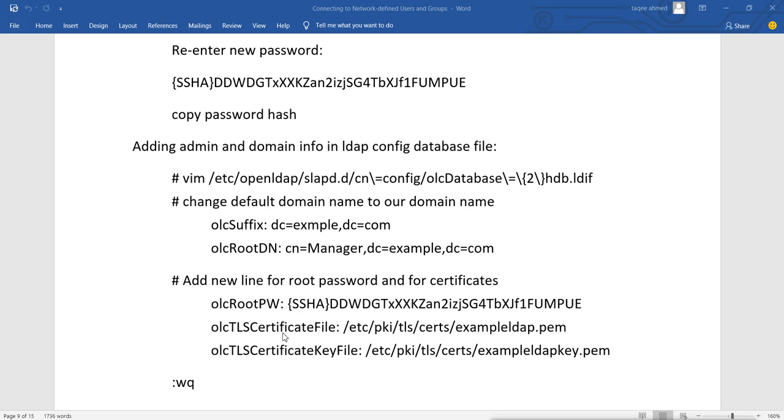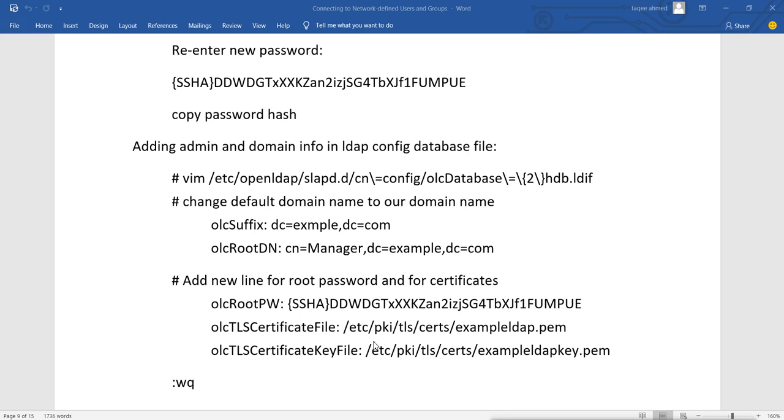and then we will mention these two certificate file paths. Now these certificates have not been created till now. We will create these certificates also. These certificates will be used for security. So we will create them with this path.